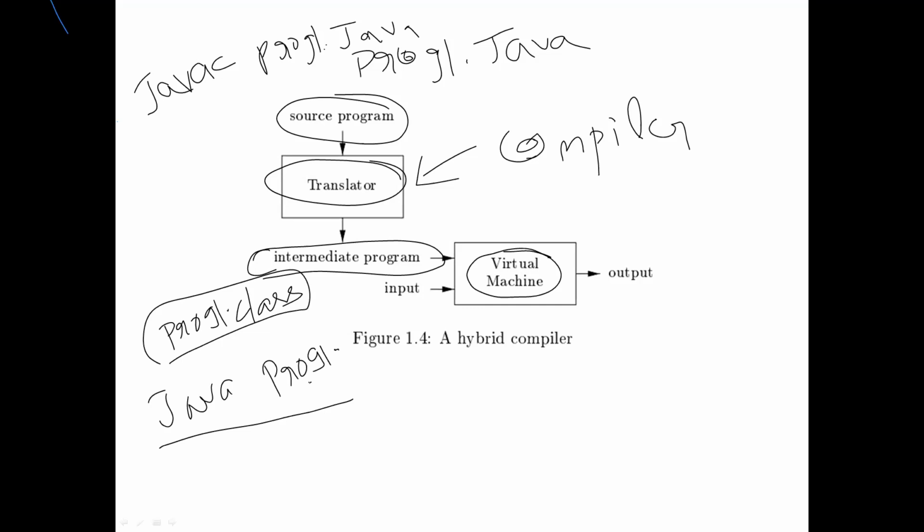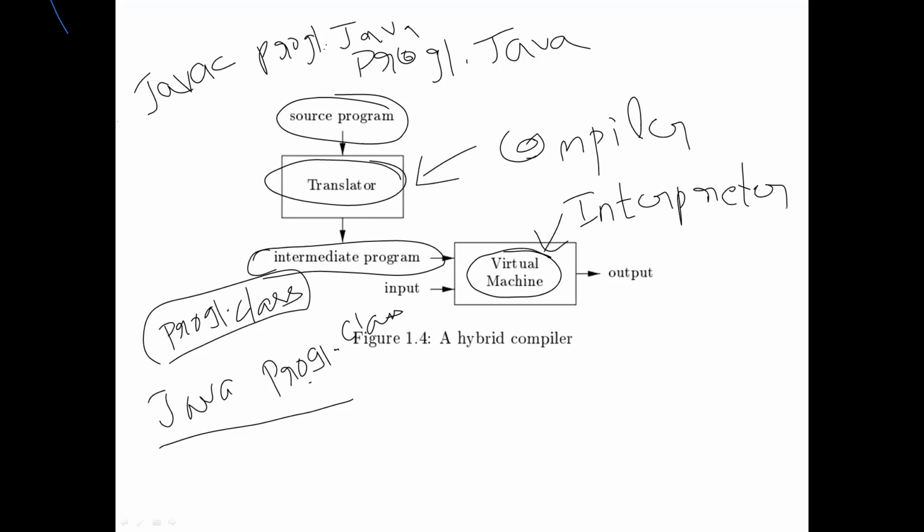Simply you give java prog1, which means internally it is going to take prog1.class. So we give it to a virtual machine. Here the virtual machine acts like an interpreter.